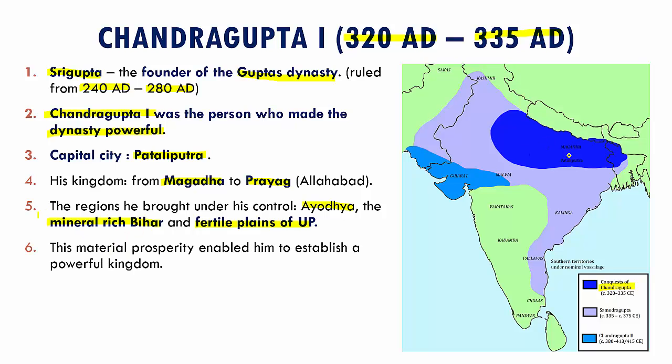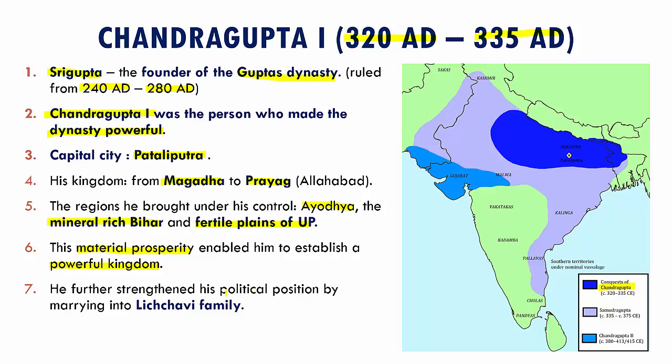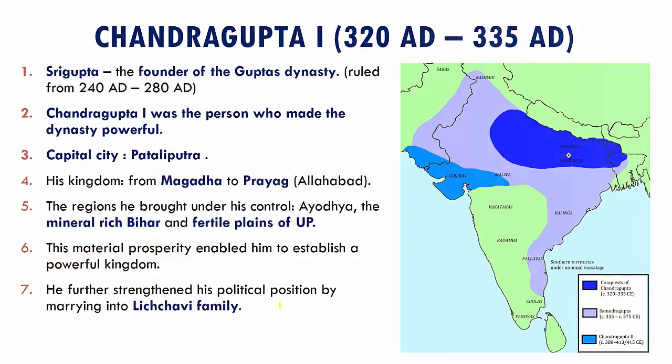Now, because he had mineral-rich Bihar and fertile plains of the UP, because of all the material prosperity he had thanks to these 2 regions, this enabled him to establish a very powerful kingdom because natural resources there were very, very rich. He further strengthened his political power by marrying into the Lichavi family.